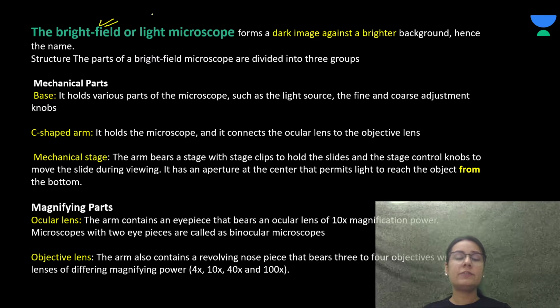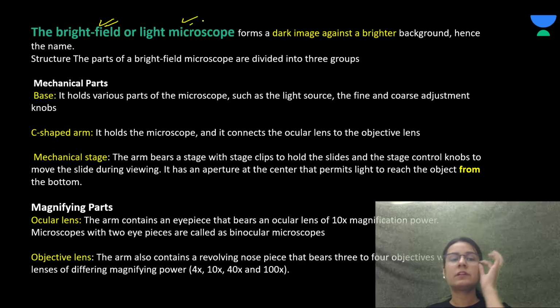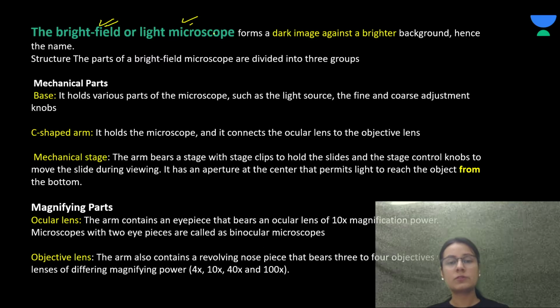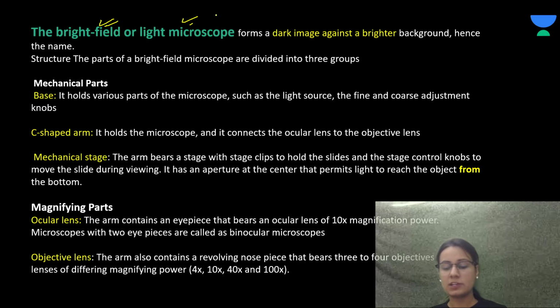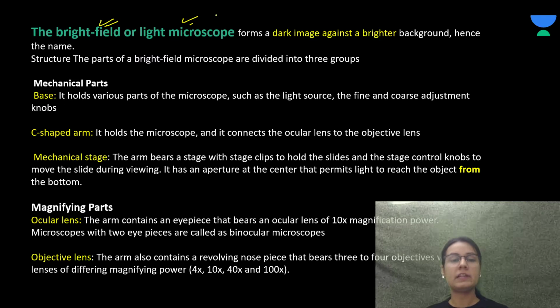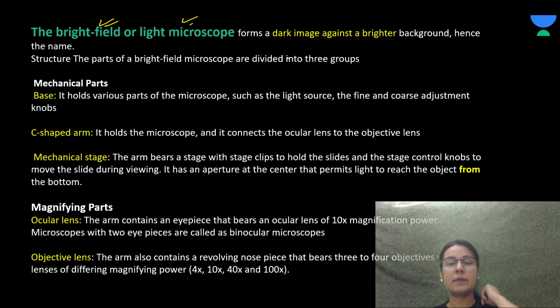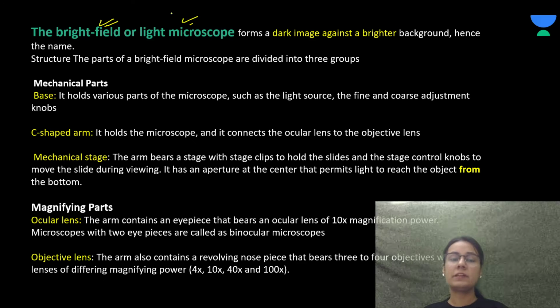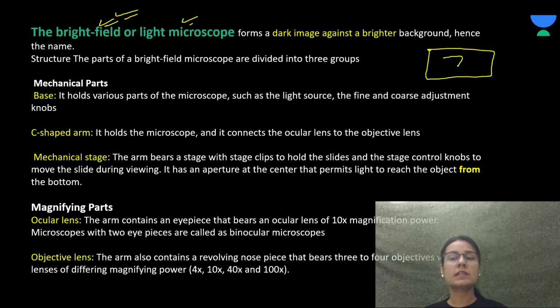Now, the bright field or the light microscope. First, we'll talk about the bright field or the light microscope. They form a dark image against a brighter background, right? So the bright field, from the name, what will happen is that they will make a dark image, the background will be brighter, and against it they will form a dark image, hence called by this name.